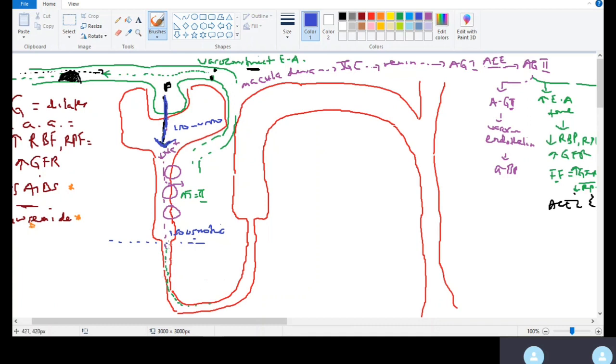Now, when we get to the descending limb, the thin descending limb of Henle, it is permeable to water, but not to solute, not to sodium. So it is permeable to water but not to any solute. Does that make sense? As urine goes through this area and gets to the bottom, the tip of the loop here, the urine becomes what?